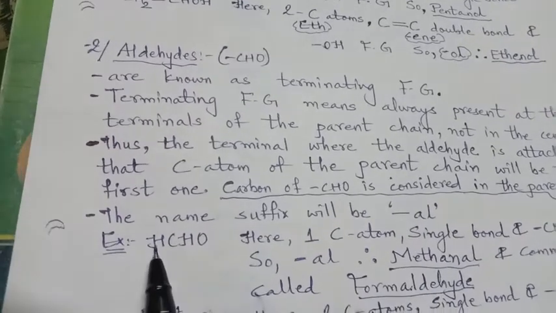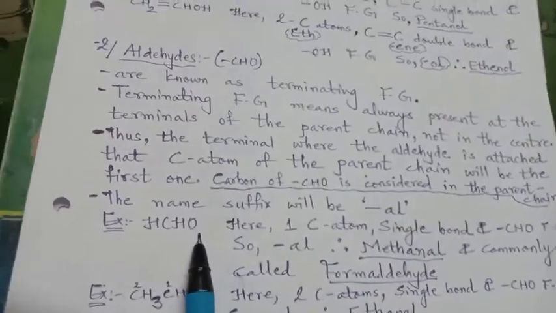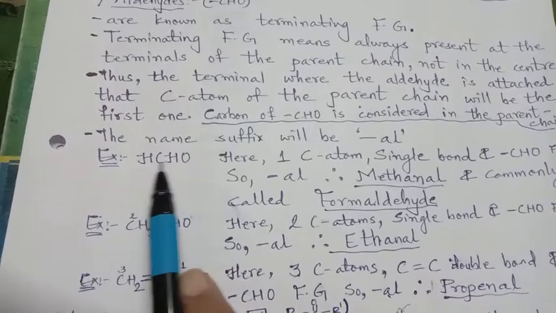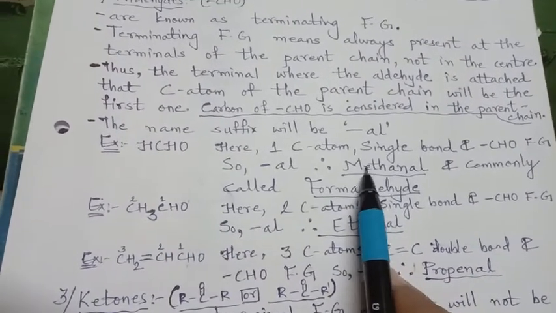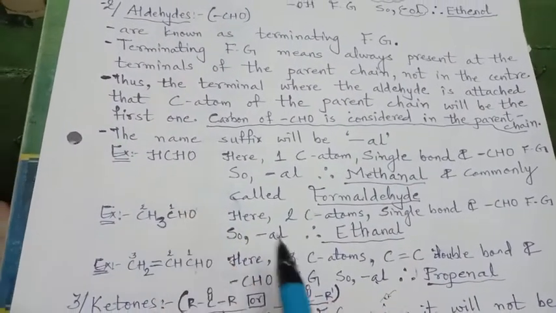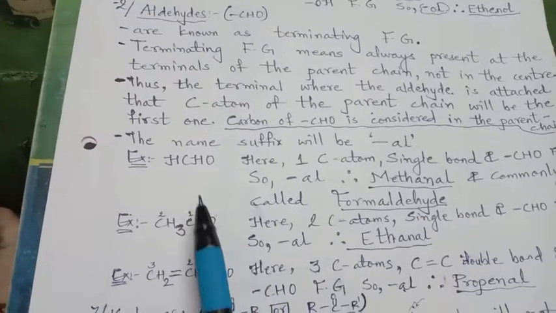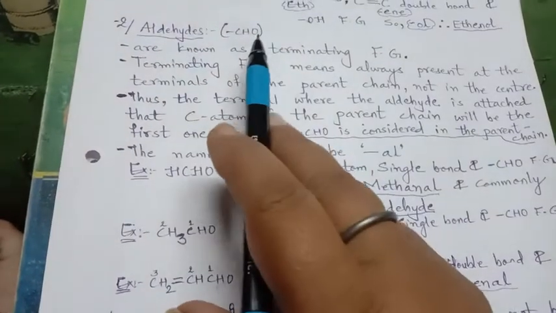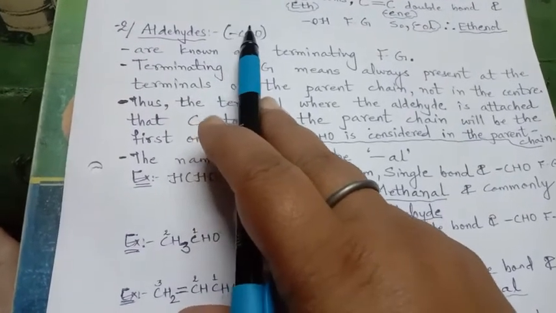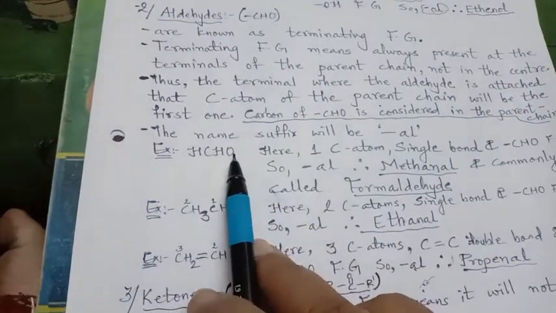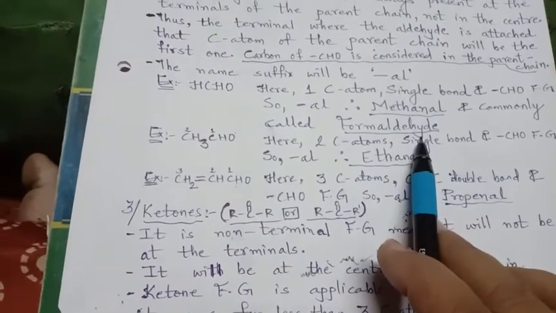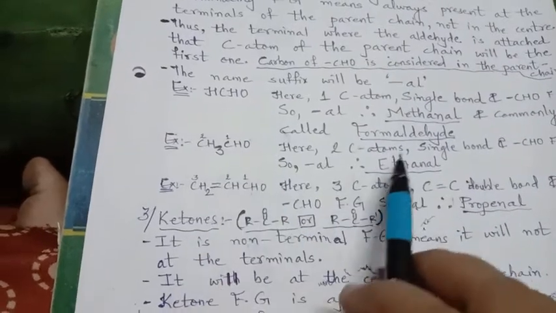See the example, CHO. The root word is based on the number of carbon atoms. So here the carbon atom is 1 and only single bonds, so it will be meth and ane. But the aldehyde group is here, so that will be methanal. And one more thing we will keep in mind: the carbon in the functional group CHO, the aldehyde functional group, will be considered in the parent chain. Its common name is formaldehyde. Right? Formal, first, and aldehyde.